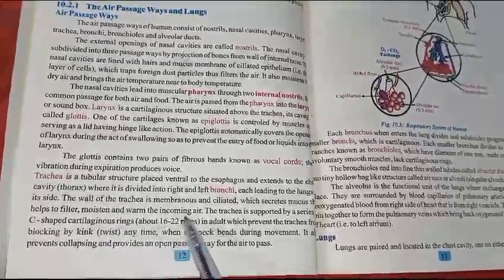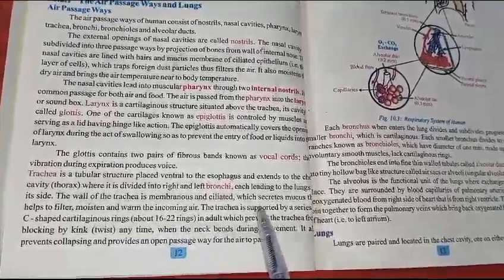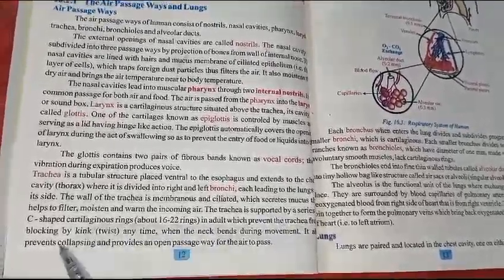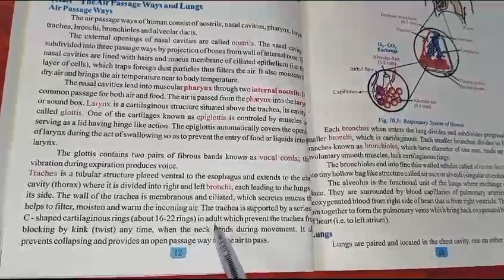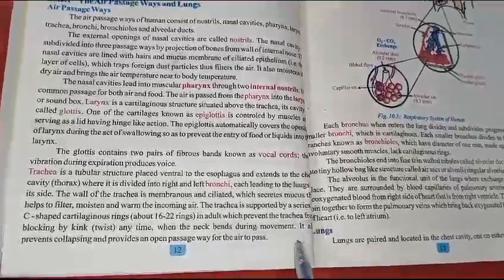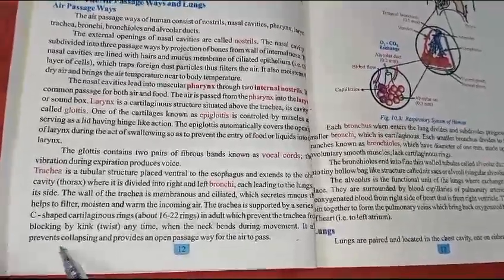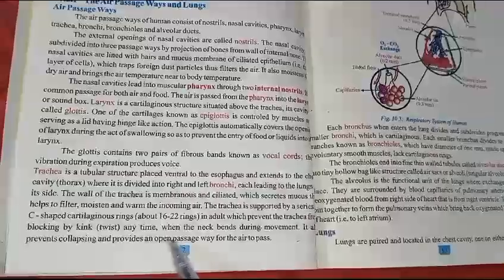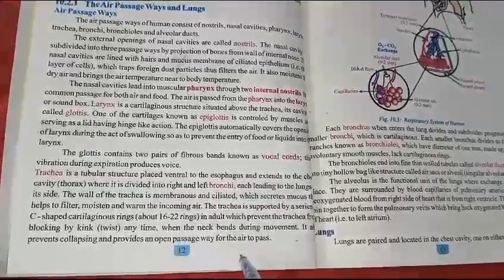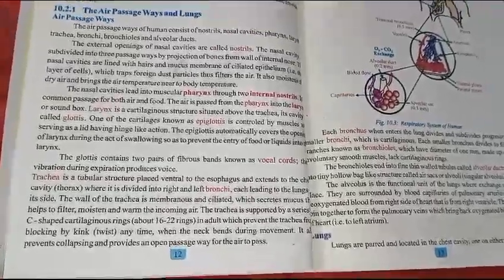The trachea is supported by a series of C-shaped cartilaginous rings, about 16 to 20 rings in adults, which prevent the trachea from blocking by kink or twist anytime when the neck bends during movement. It also prevents collapsing and provides an open passageway for the air to pass.